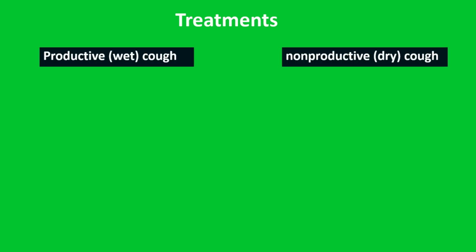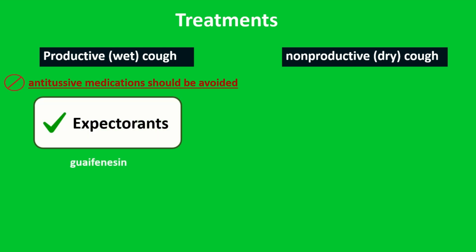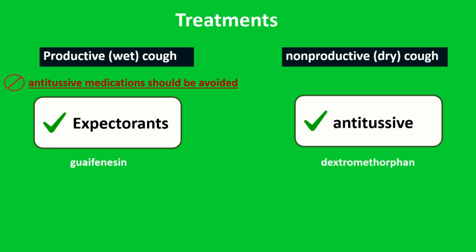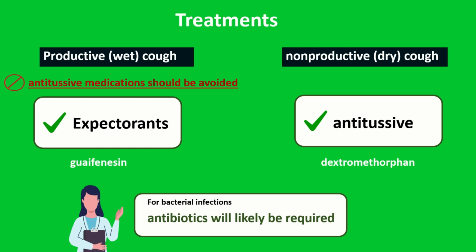For patients with a productive cough, antitussive medications should be avoided, as they can prolong and worsen their illness. For these patients, an expectorant such as guaifenesin can be tried, which has a mechanism of action of loosening phlegm and helping to expel it. For patients with a non-productive cough, an antitussive such as dextromethorphan can help lessen their coughing. For bacterial infections, such as community-acquired pneumonia, antibiotics will likely be required. The choice of antibiotics depends on severity of illness and previous antibiotic exposure. For patients with influenza, oseltamivir should be considered.